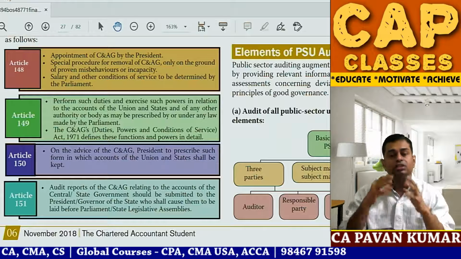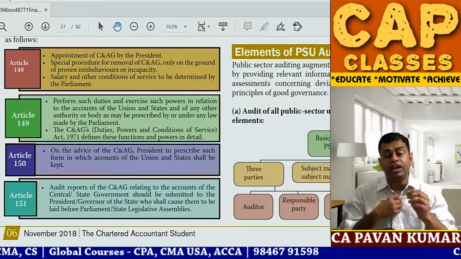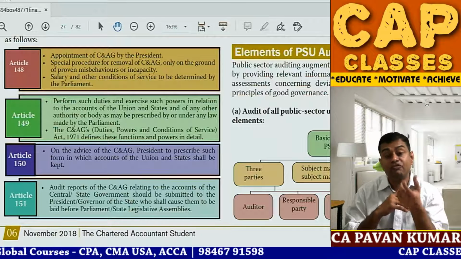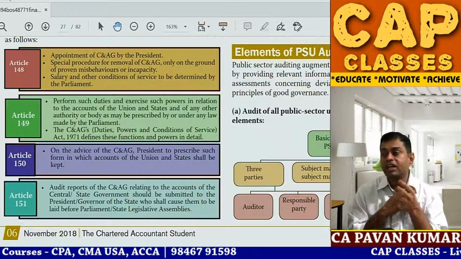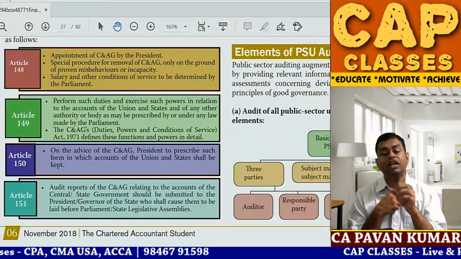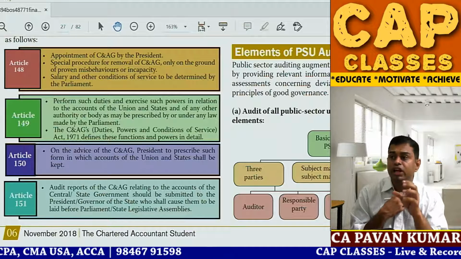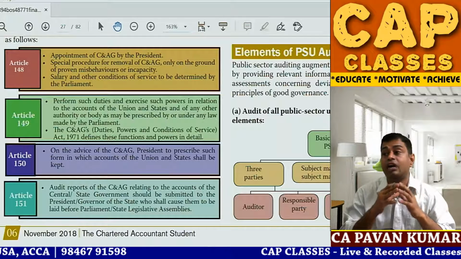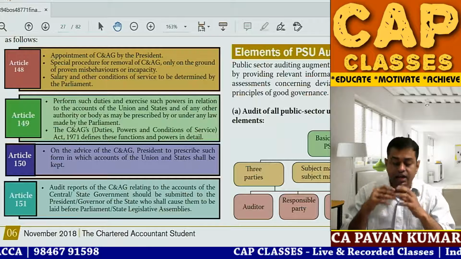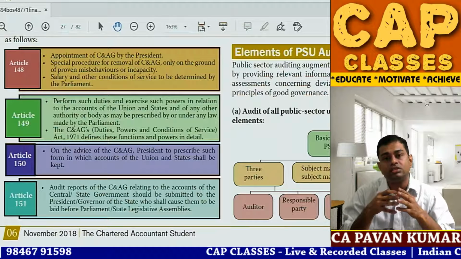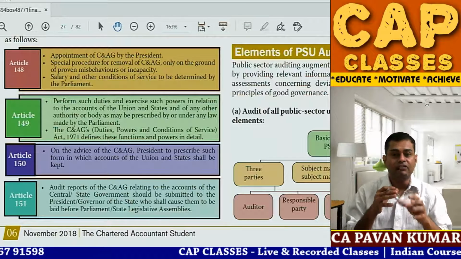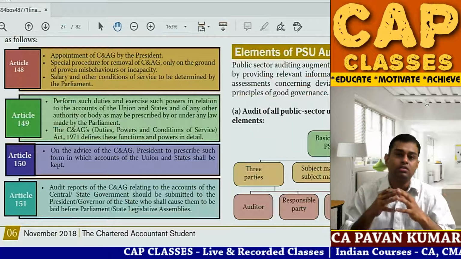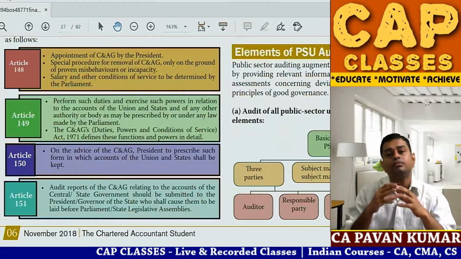Now, what are the various statutory provisions, from where the authority is coming in, from where the responsibility is coming in? Can you believe his authorities and responsibilities are flowing from the Constitution? Article 148, Article 149, Article 150, Article 151, all these are articles. Constitutional authority he is. That is the reason you cannot move him. If he were appointed by a minister or a parliament, they would throw him out. Then where is the independence? He is appointed by the president.